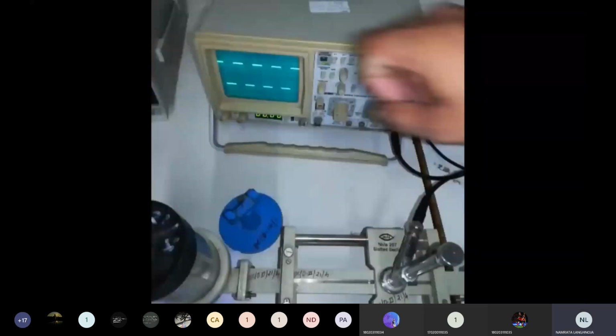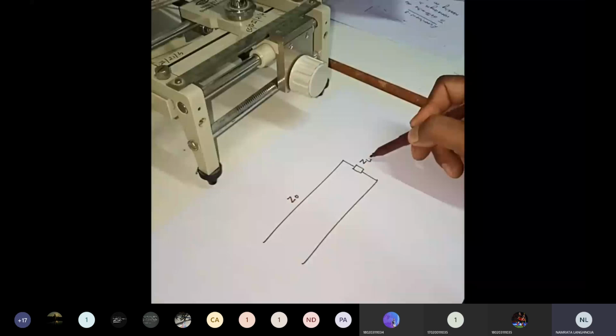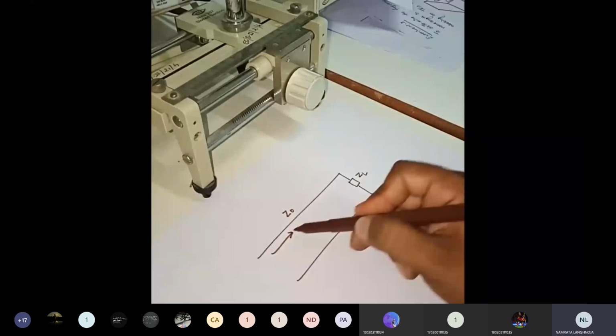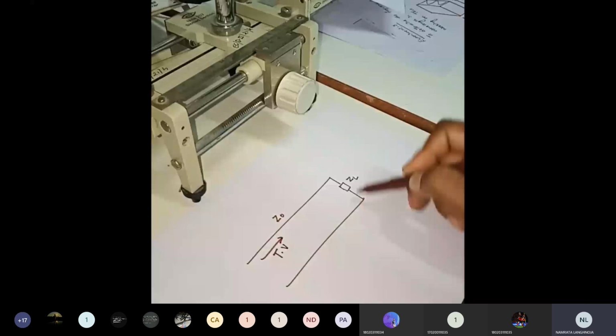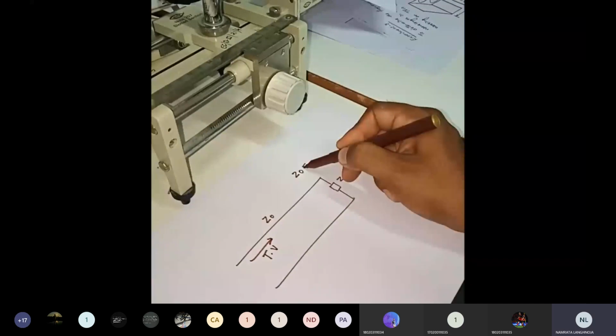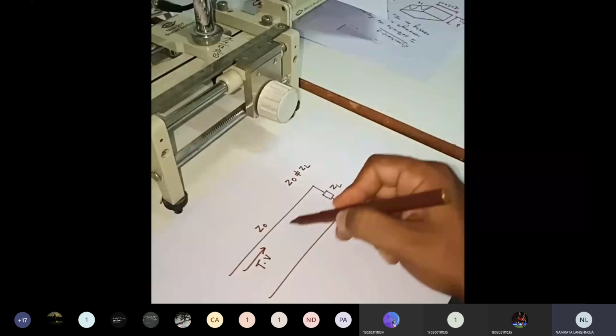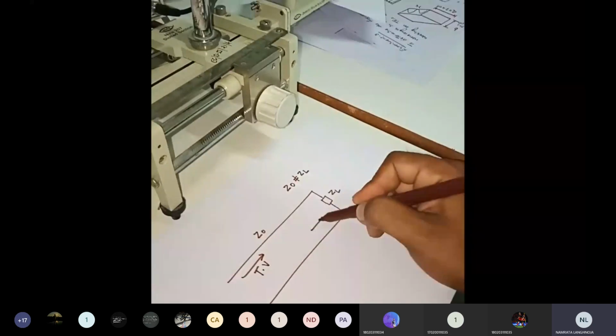As seen in the transmission line problem, whenever the load impedance does not equal the characteristic impedance of the line, then the wave which is going in the forward direction, our traveling wave, will be reflected, because of the mismatch, that is Z0 is not equal to ZL, there will be a mismatch at the load, and whatever voltage is going in the forward direction will be reflected there. Now there are two traveling waves inside our waveguide or our transmission line.